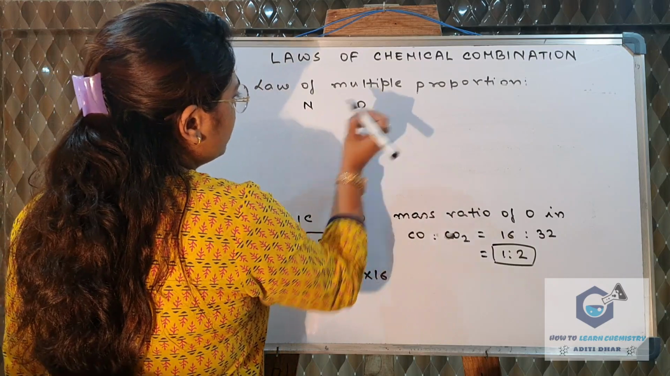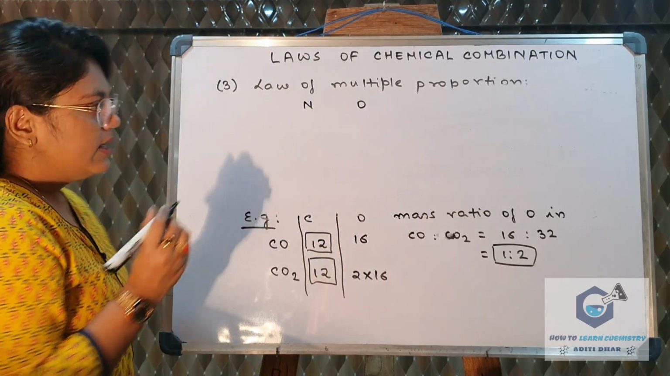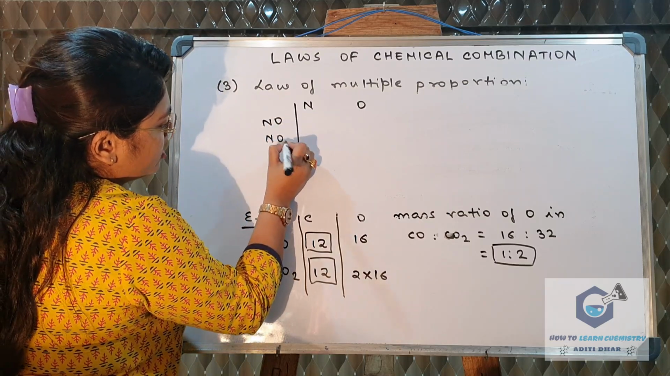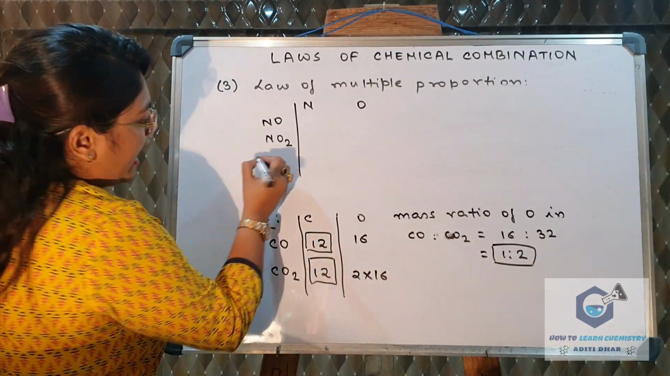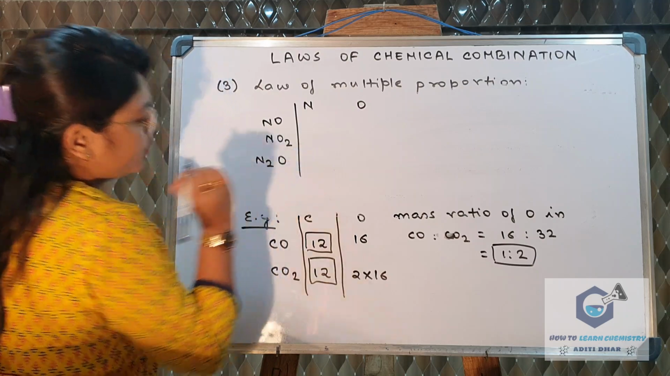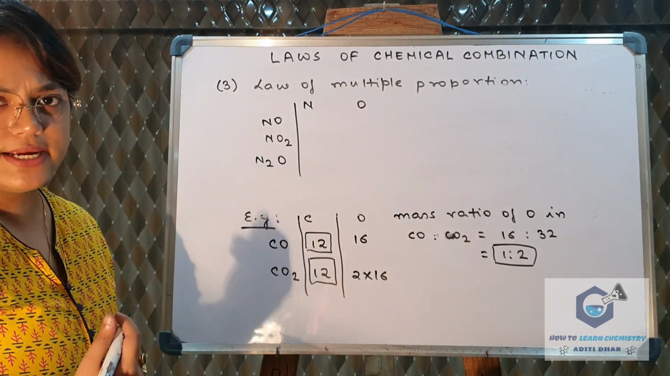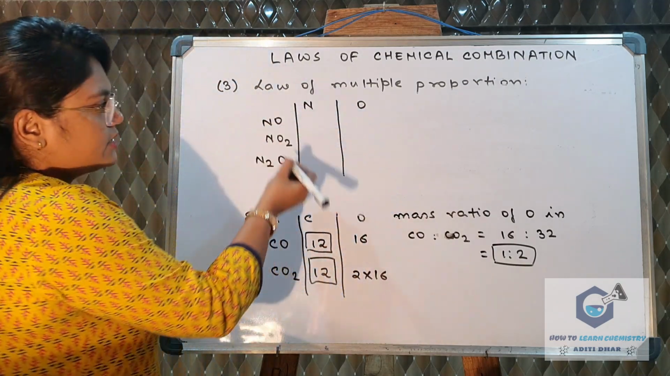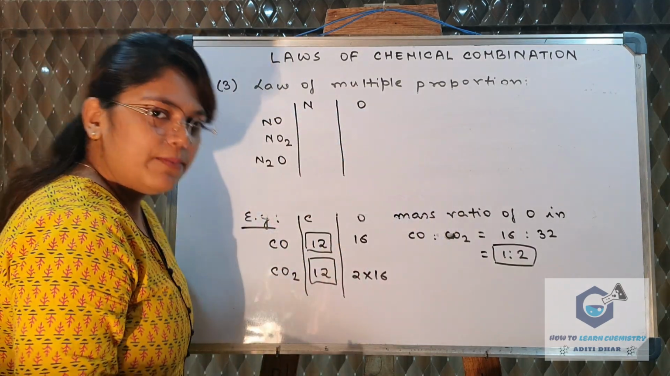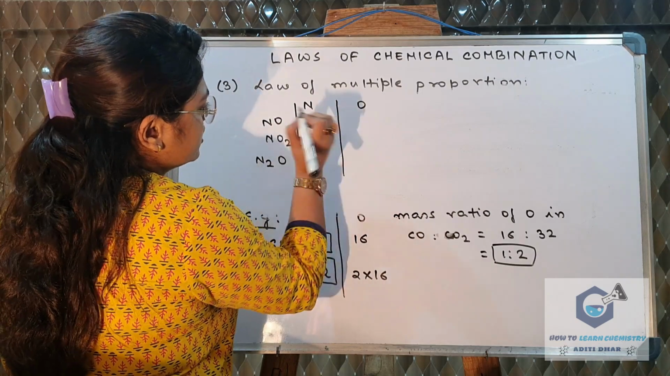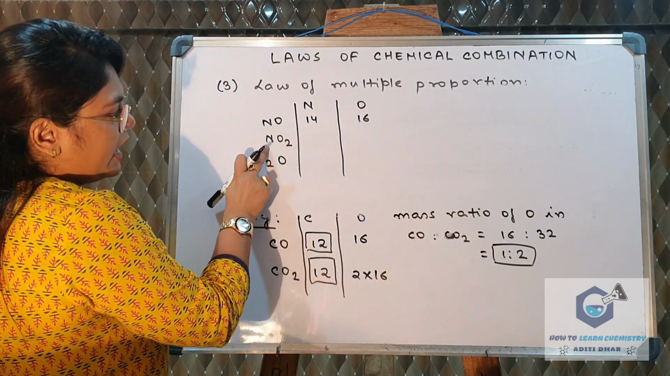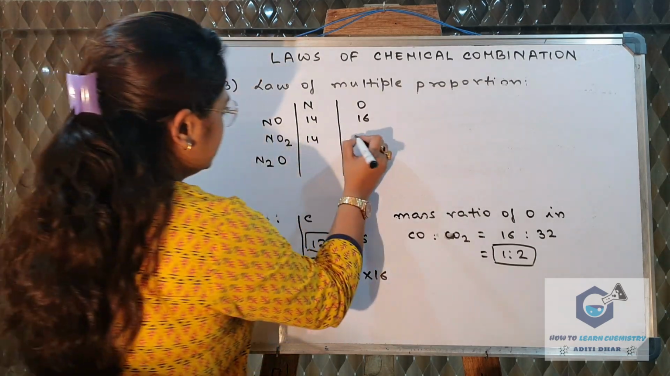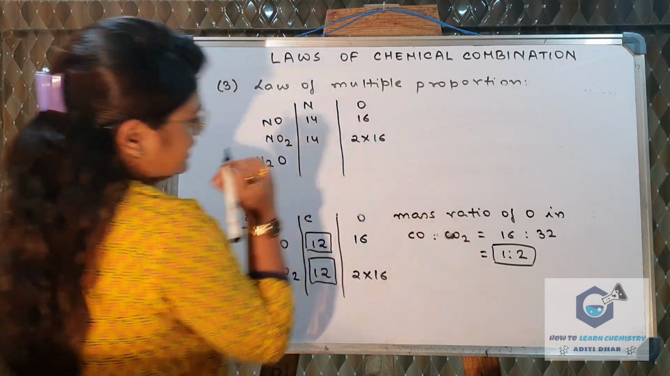Oxygen and nitrogen form many compounds, right? Suppose nitric oxide, that is NO, nitrogen dioxide, that is NO2, and nitrous oxide, N2O, and there are several other oxides of nitrogen. First let us write down the mass of nitrogen and oxygen in each compound. In NO it is 14 and 16. Again in NO2 the mass of nitrogen is 14, but the mass of oxygen is now 2 into 16.